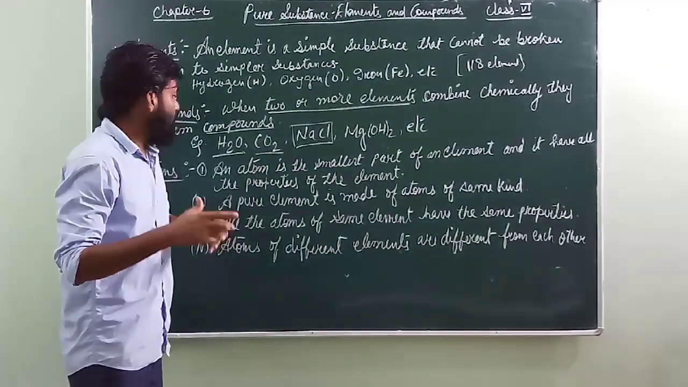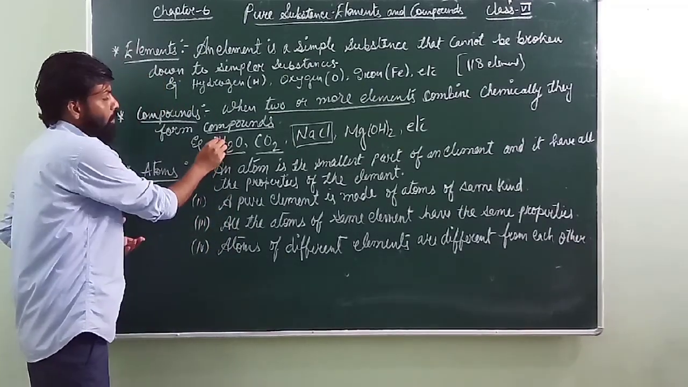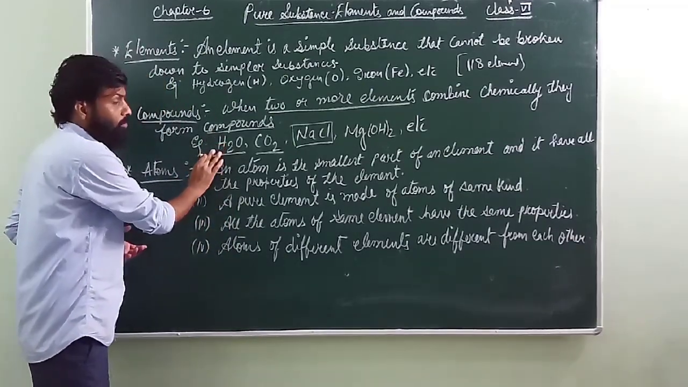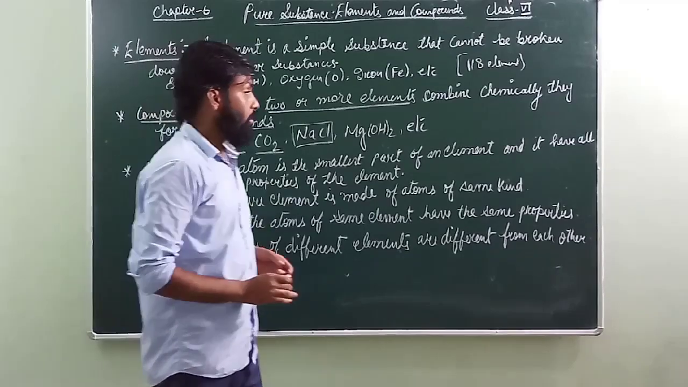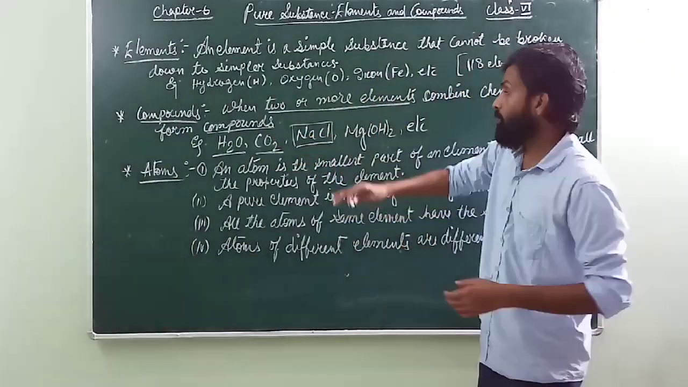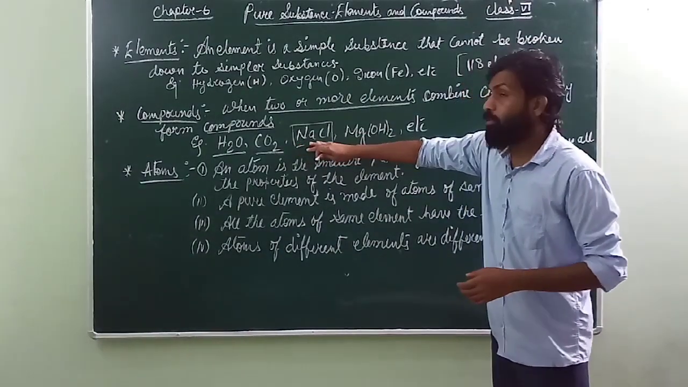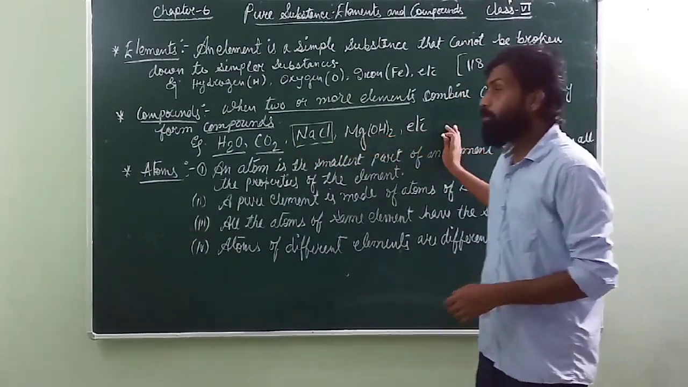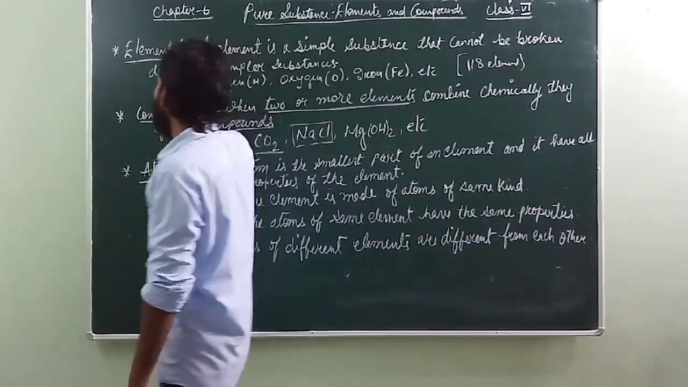You might be thinking in your mind why the formula for water is H2O and why the formula for carbon dioxide is CO2. For that concept, we will go to the other part. As you can see here, this is NaCl, sodium chloride, and Mg(OH)2, this is magnesium hydroxide. So this is an element, this is a compound.